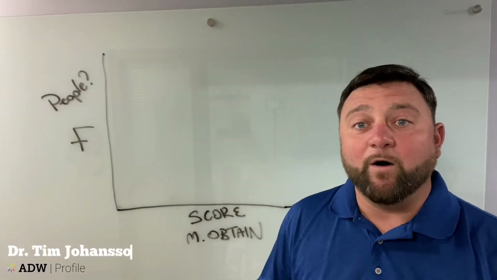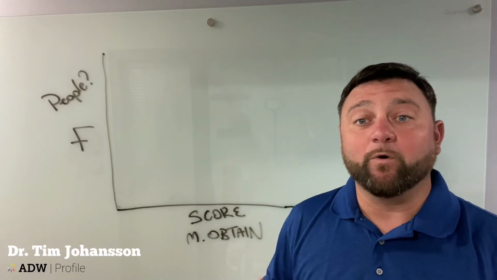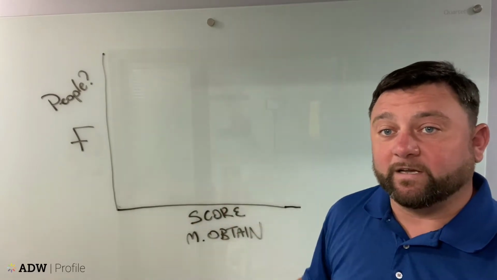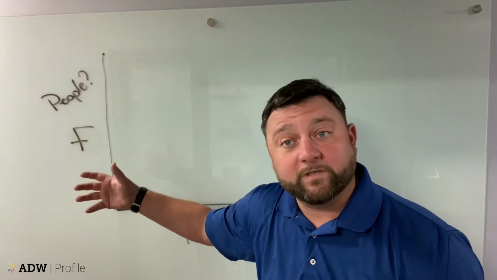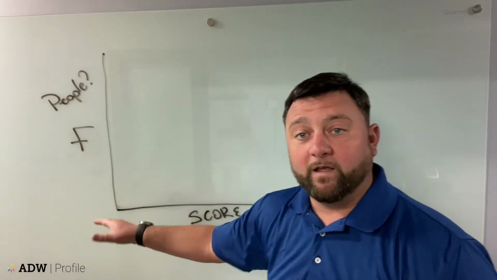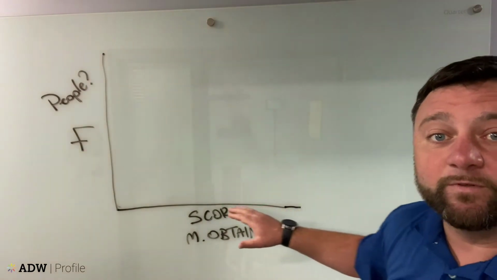So we'd like to know how many people got a particular score. And we're going to plot this on our two reference points here. And again, on the vertical we have frequency, count, how many. And on the horizontal we have the actual score.